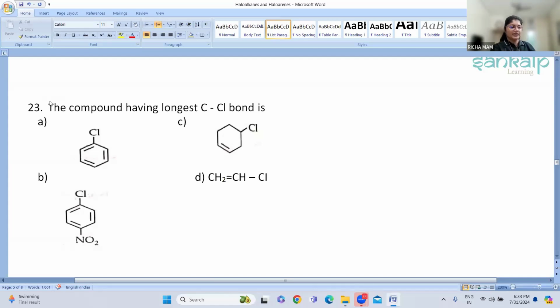When the halogen atom is attached to a substituted benzene ring, that is, your aromatic ring, they are called haloarenes. So let us start with this 23rd question. The compound having the longest C-Cl bond is, okay.